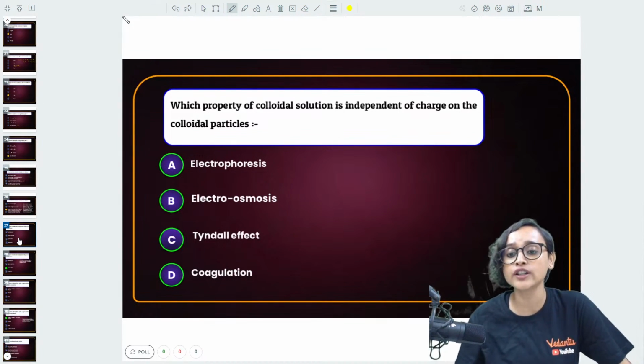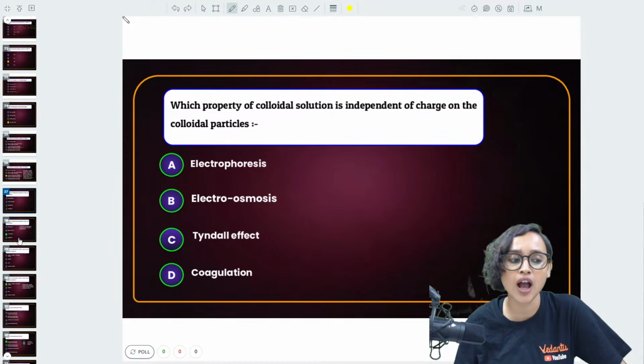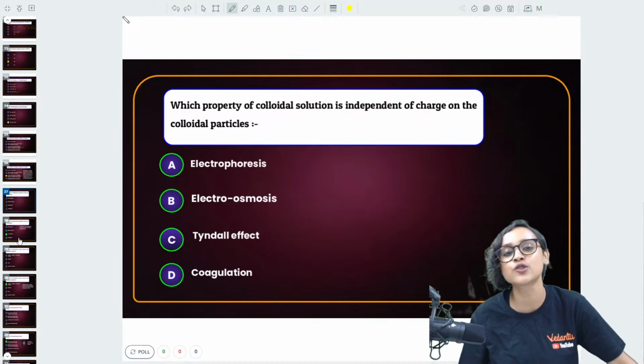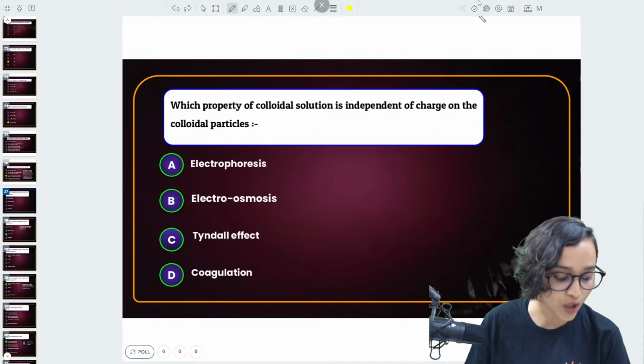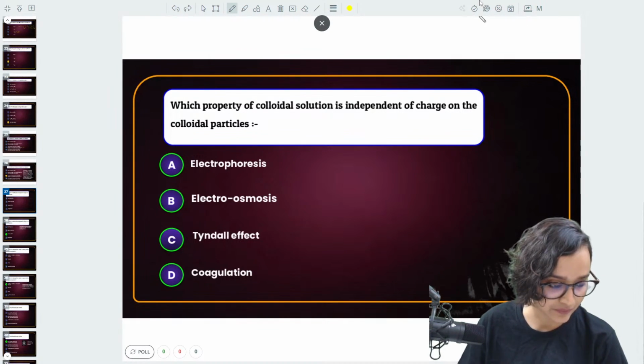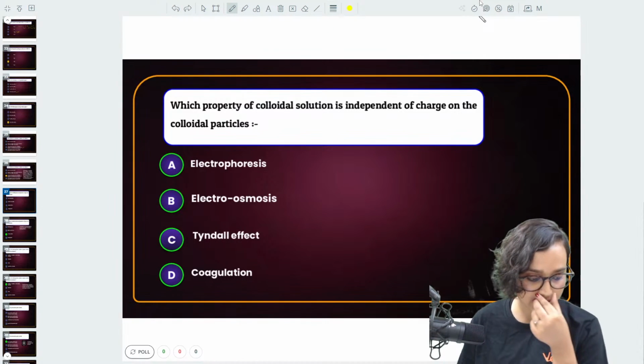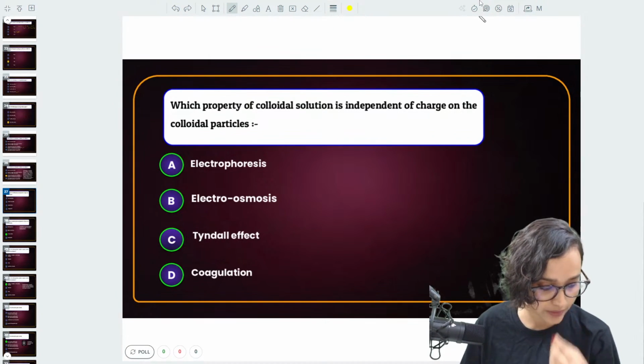Which property of colloidal solution is independent of charge on the colloidal particles? My dear student, I'm going to give you 10 seconds. How about you go ahead and think? Go ahead, think and tell me.